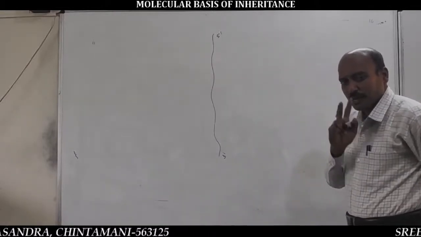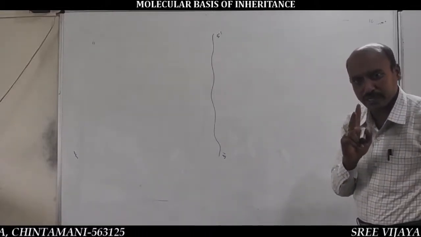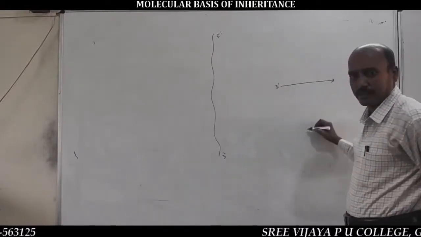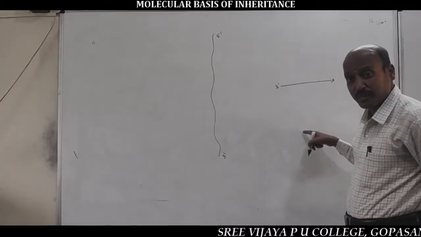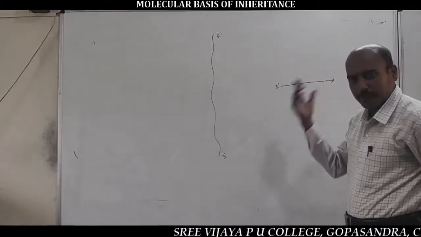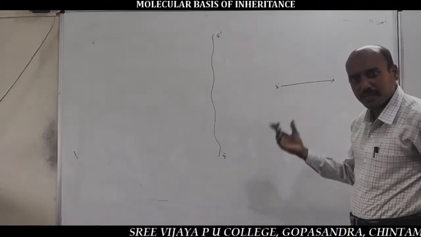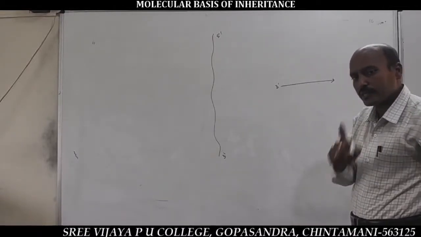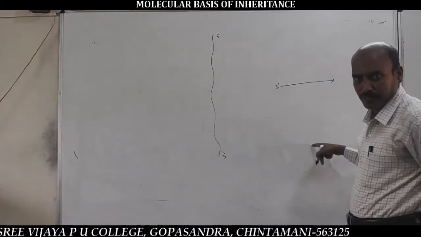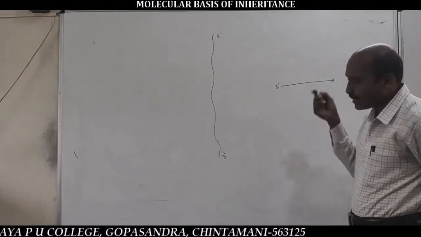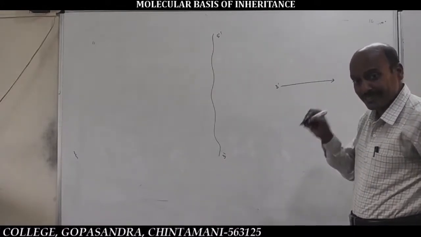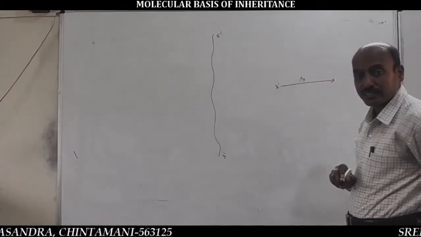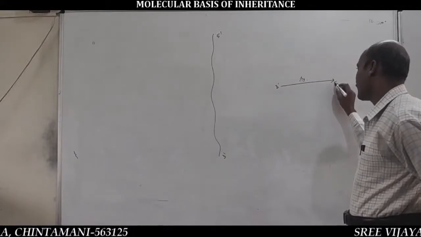Because out of the two strands of DNA, only one strand is involved in transcription of RNA, whether it is mRNA, rRNA or tRNA. Such an involved DNA strand is the antisense strand or non-coding strand. Its direction is 3' to 5'.